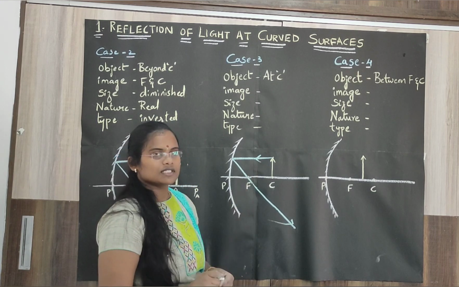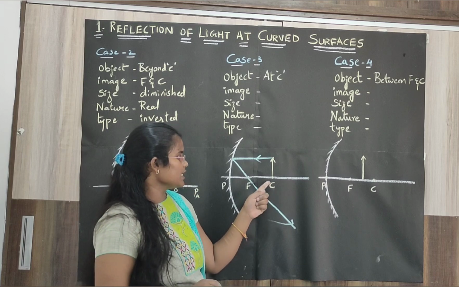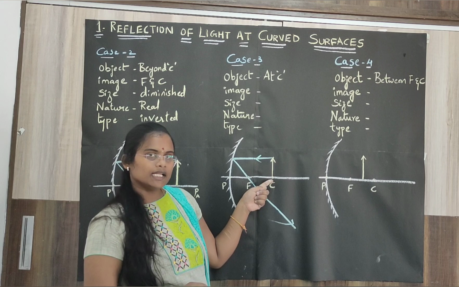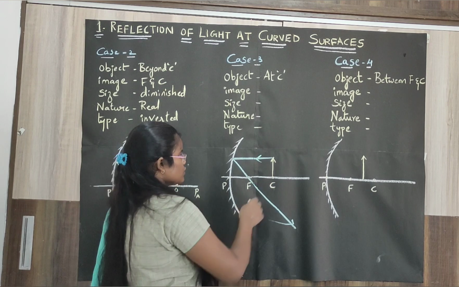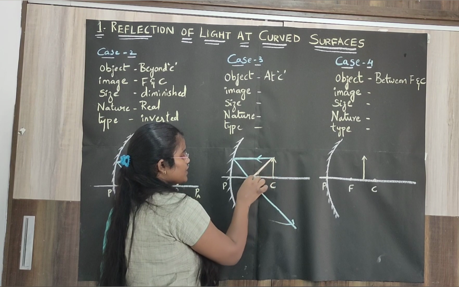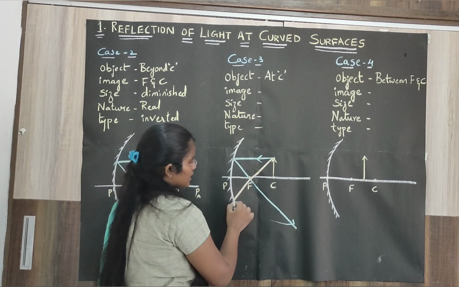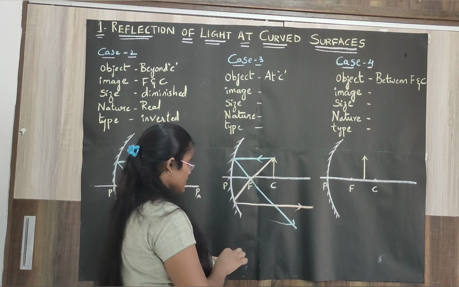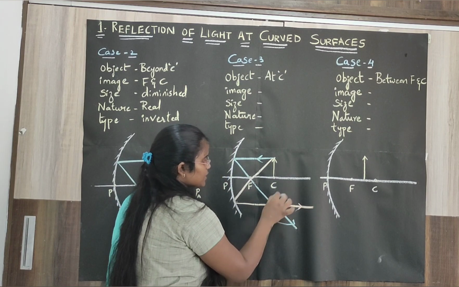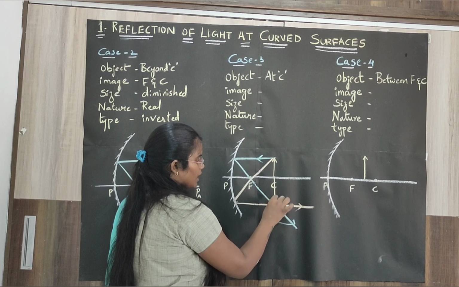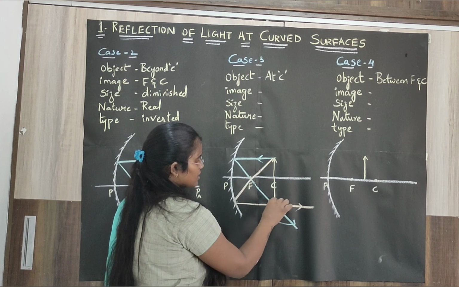A ray passing through the center of curvature is not possible here, because the object is at the center of curvature only. So I am taking the converse of it, that is a ray which passes through the focus is parallel to the principal axis, and the two reflected rays meet at this point, and you will get the image here.